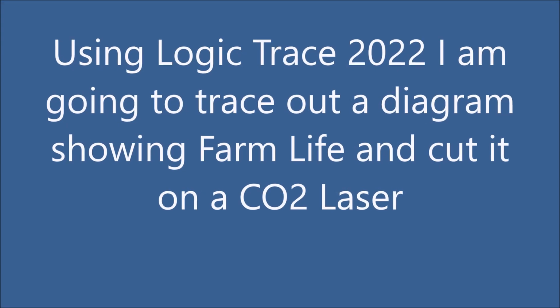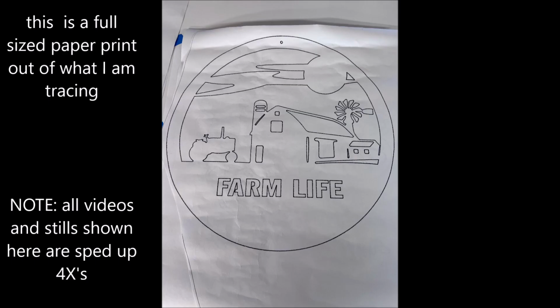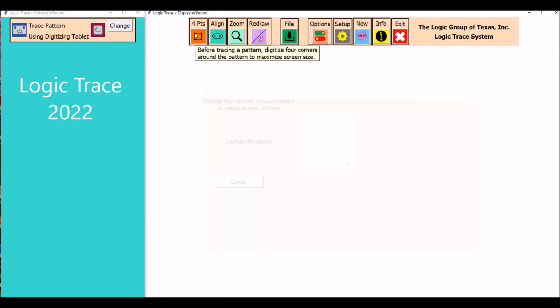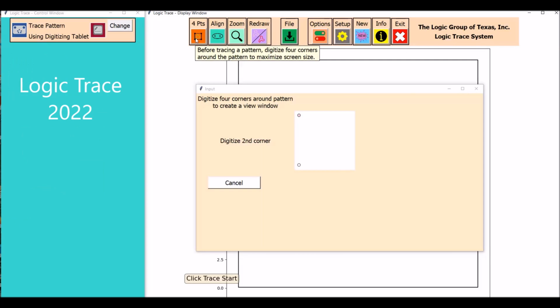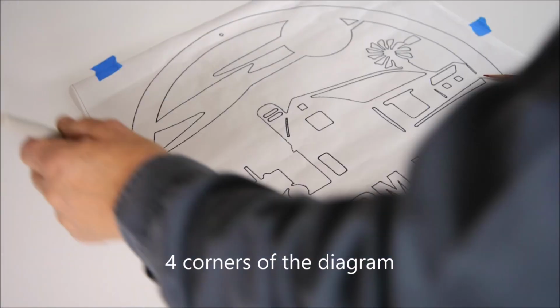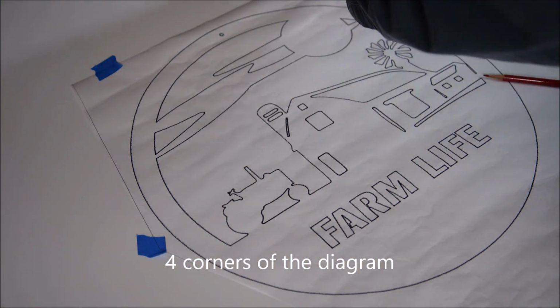I'm going to use Logic Trace 2022 to trace out this farm life plaque. First thing I'll do here is define the four corners of the diagram. It's just a matter of touching the four corners around the perimeter of the diagram.